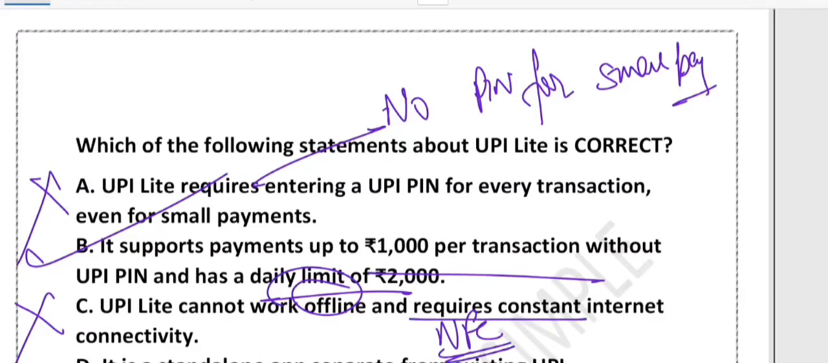What about option D? Option D is wrong, because UPI Lite is built inside existing UPI apps. It's not a standalone app. Suppose you have PhonePe, Paytm, or Google Pay. You can use UPI Lite inside the app. So the correct answer is option B, right?